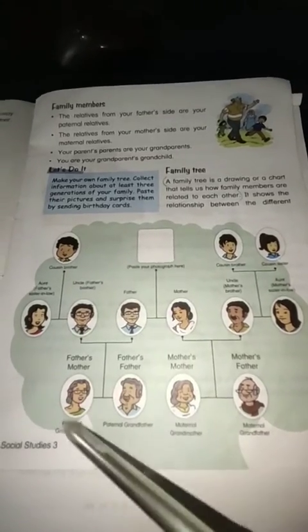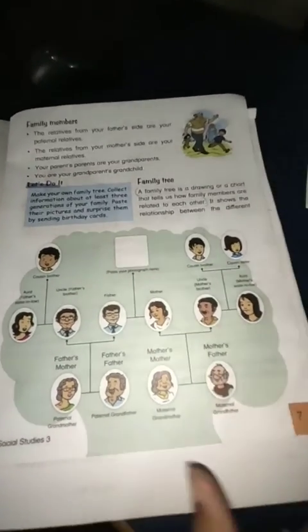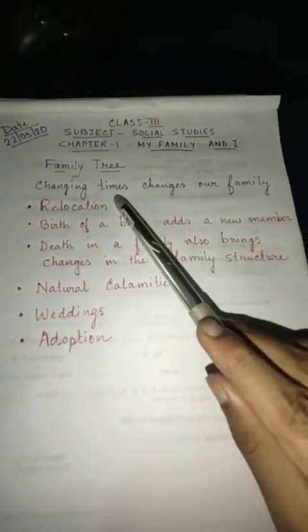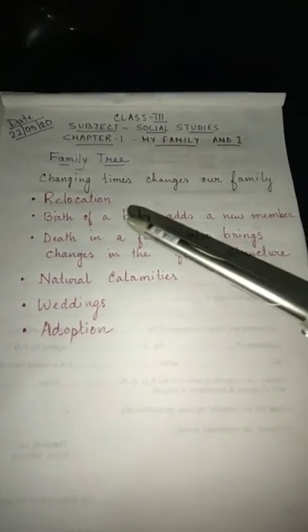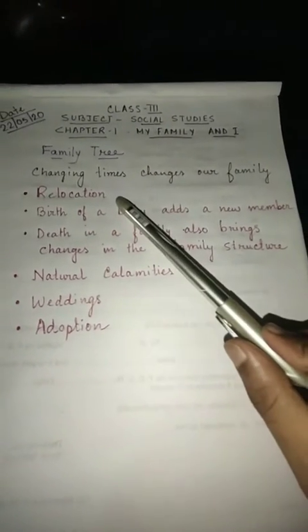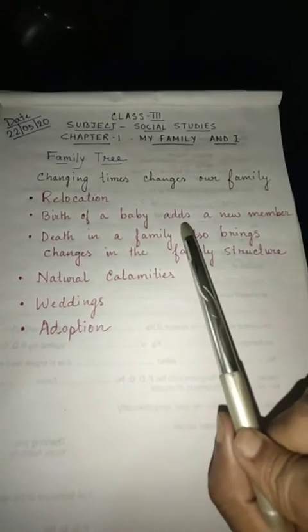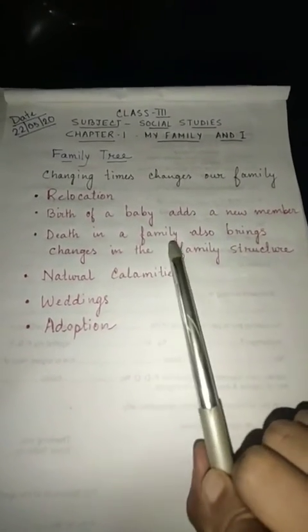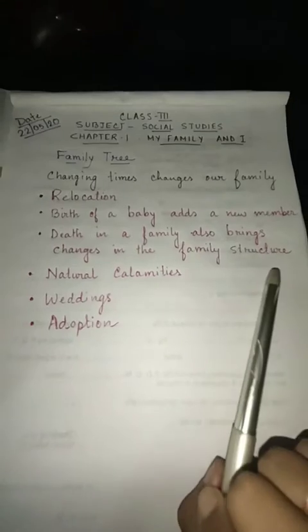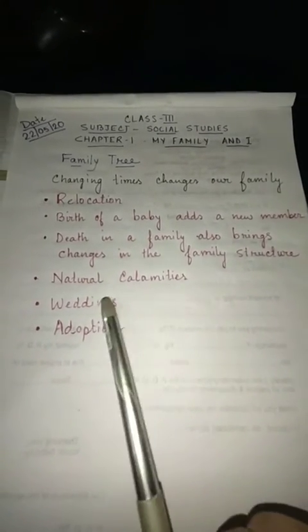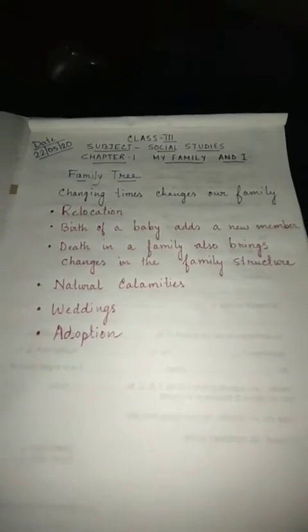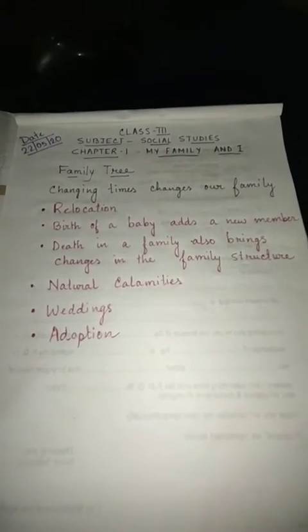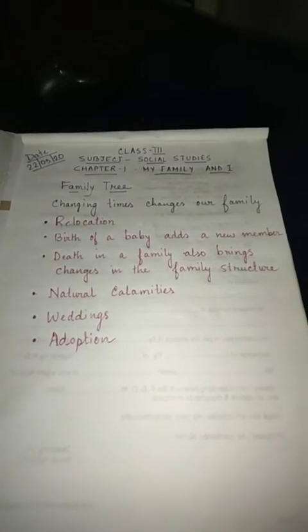This is about the family tree. Now we will read about how changing time changes our family. There are a few points for that. Relocation, birth of a baby adds a new member, death in a family also brings changes in the family structure, natural calamities, weddings and adaptations. So how is relocation related to changing times and changing our family?